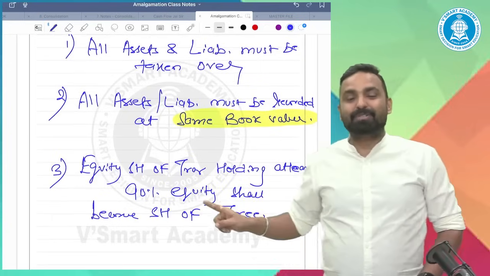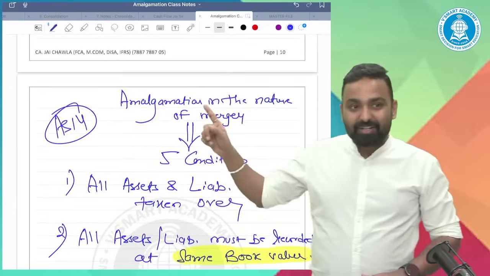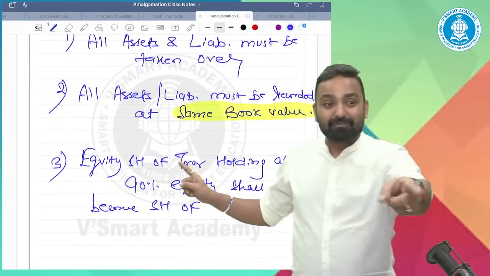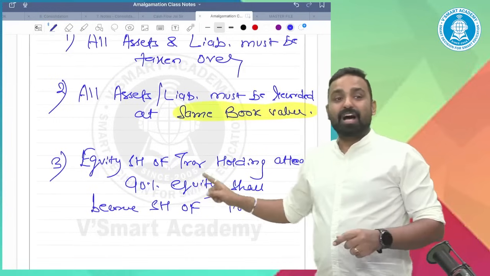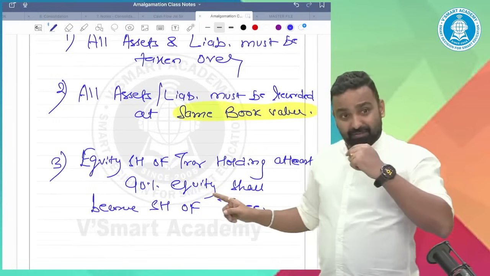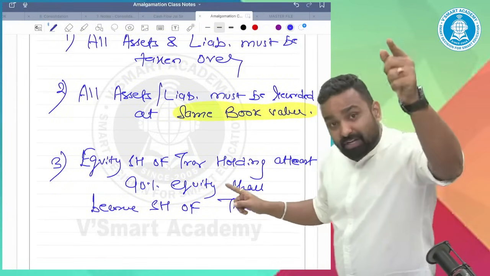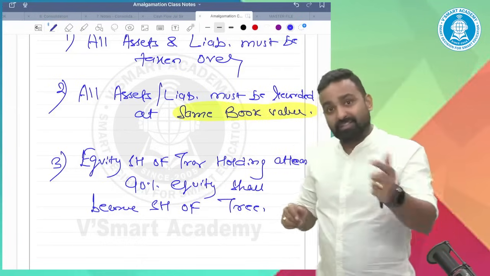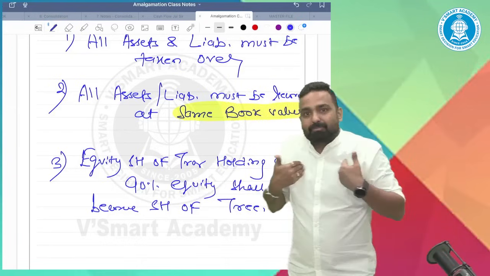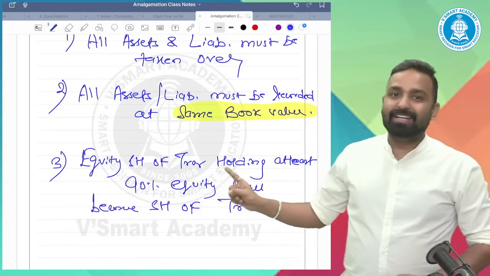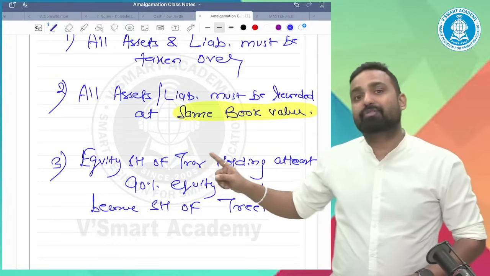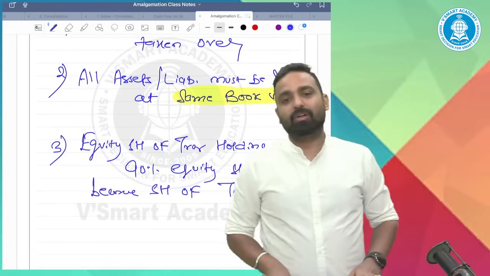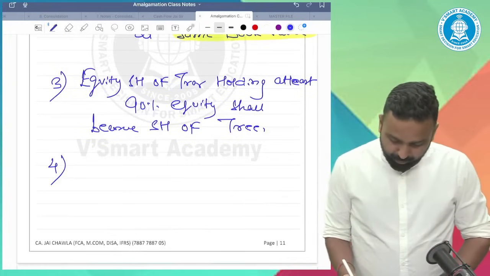Why? Because if I want to do a merger and make a common control, I have to offer them equity shares. I have to provide the PC in the form of equity shares only, so that they become shareholders and take the decisions along with me. So for common control, equity shareholders of RR should become the equity shareholders of RE. Understood or not?